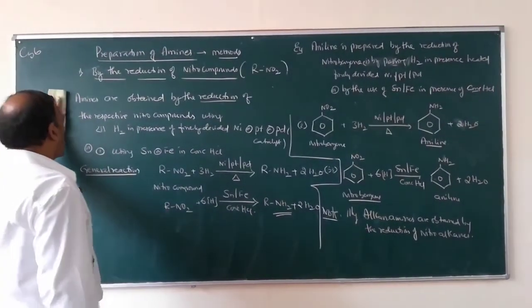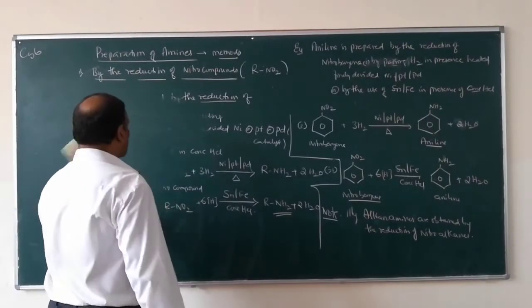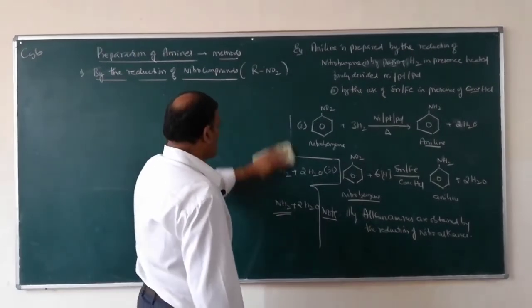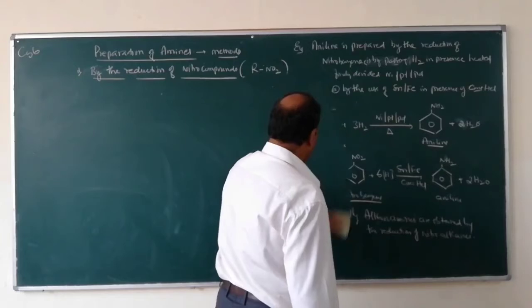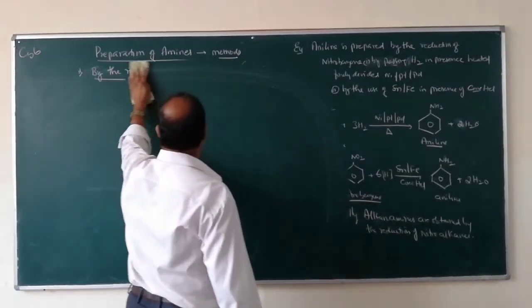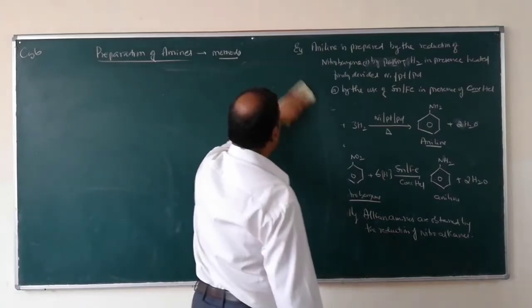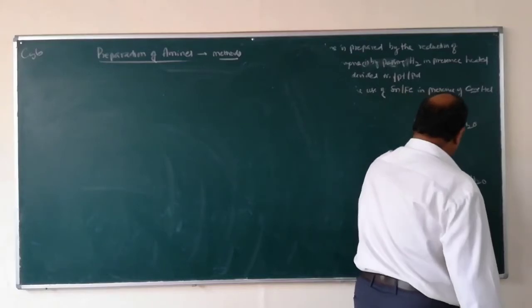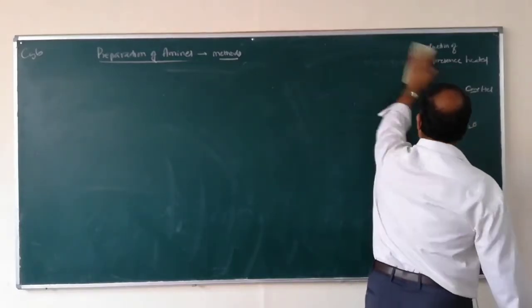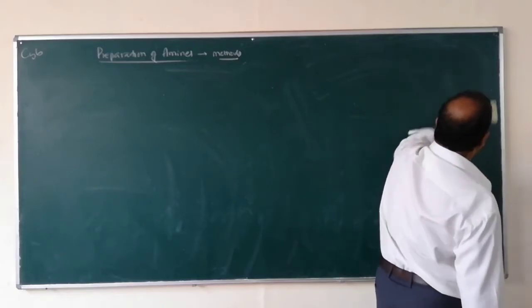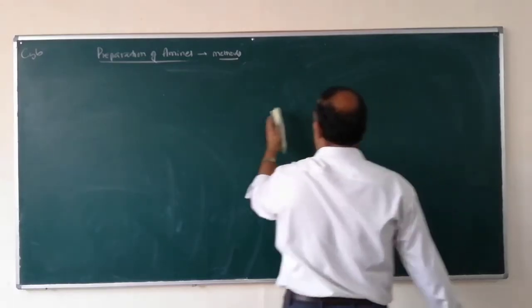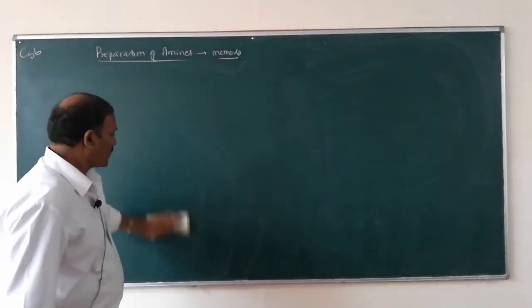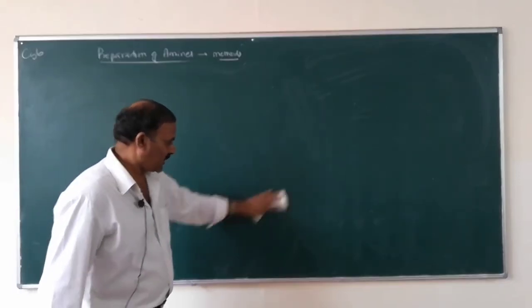So amines are obtained by the reduction of nitro compounds using hydrogen in presence of finely divided nickel or platinum or palladium, or reduction using tin or iron in presence of concentrated HCl. We can convert nitro compounds into amines. For that I gave you the example, conversion of nitrobenzene into aniline.